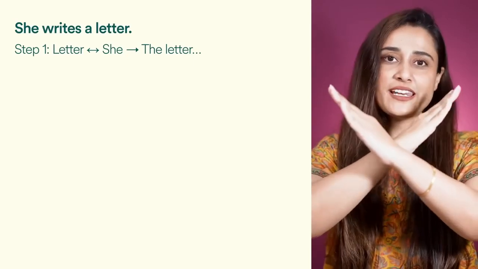This is your active sentence. She writes a letter. Step number 1, swapping the subject and object. Letter and she. So letter was the object, she was the subject. We swapped the places. So it becomes the letter. What was at the end comes towards the first part of the sentence. They switch positions. The letter.